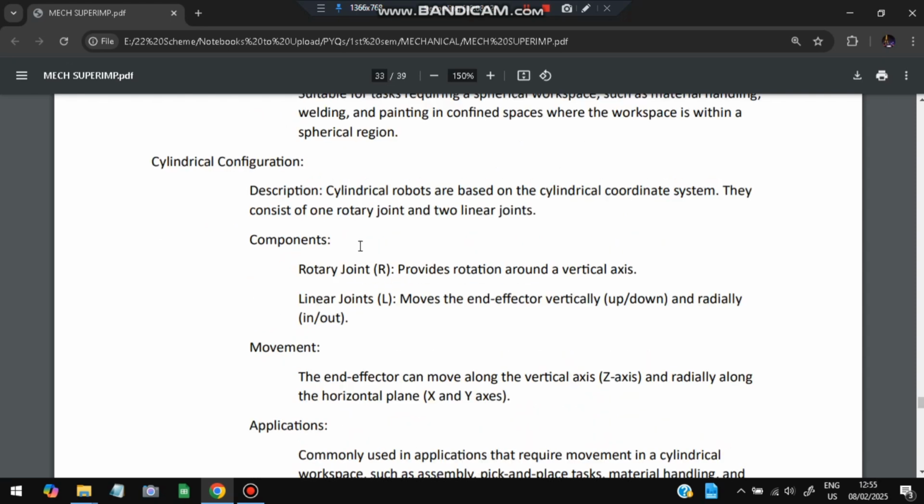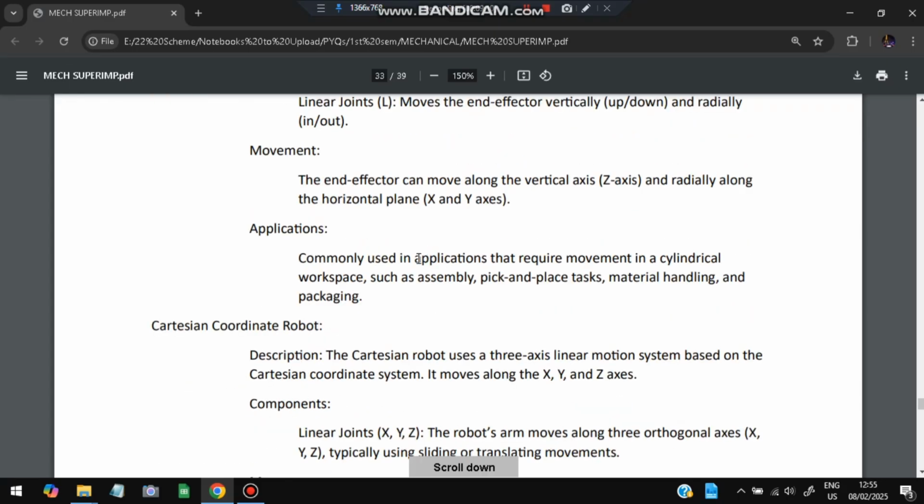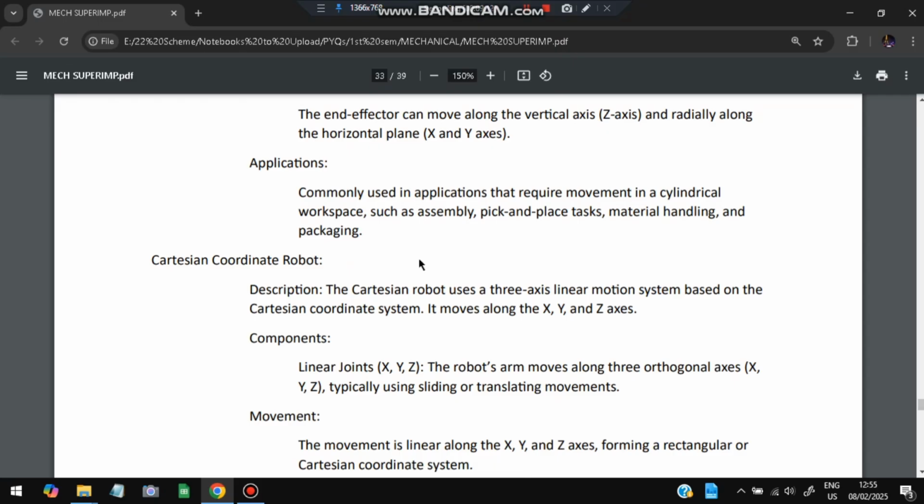Next is the cylindrical configuration. It is based on the cylindrical coordinate system and consists of one rotatory joint and two linear joints. How many rotatory joints? One. How many linear joints? Two. One is up and down, and the second is in and out. It can move along the vertical z axis and radially along the x and y axes. Applications include assembly, pick and place tasks, material handling and packaging.